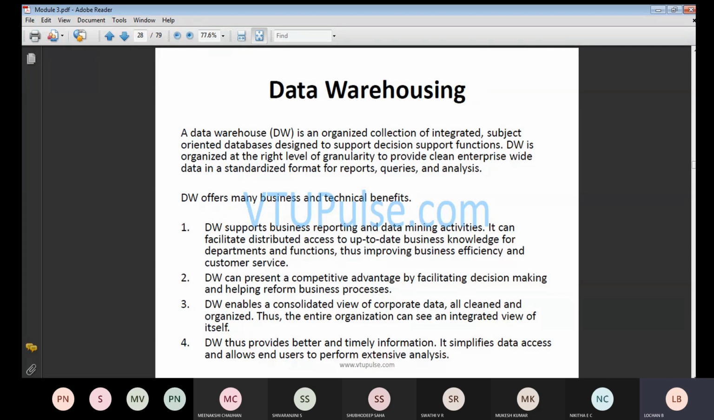So DW supports business reporting and data mining activities. It can facilitate distributed access to update the business knowledge for the department and the function. Basically, we will be discussing how you are going to perform business efficiency and what customer services you will be providing. It can present a competitive advantage for decision making with respect to your business process.